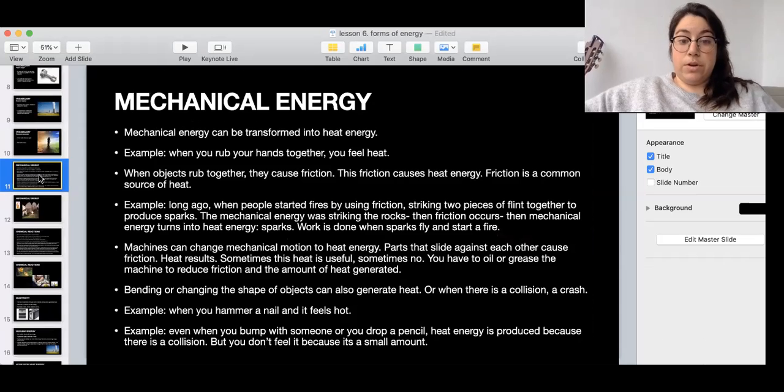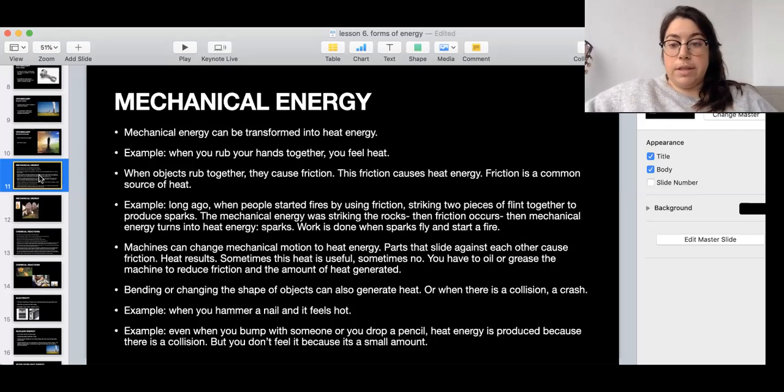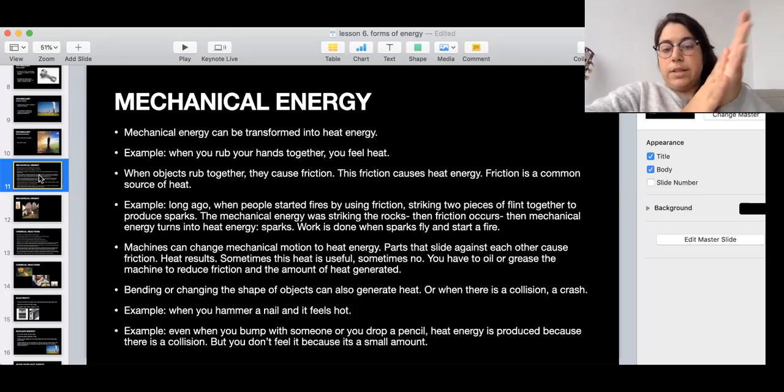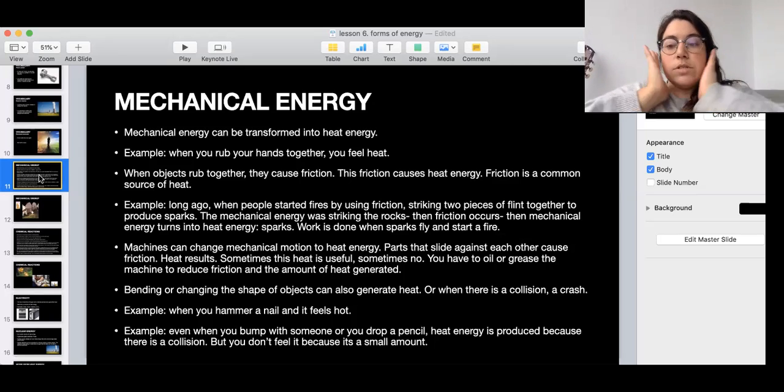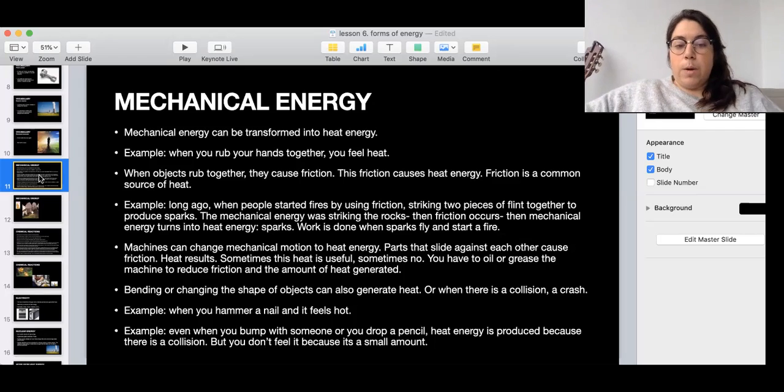Okay, now we're gonna talk about different types of heat energy, okay? Mechanical energy can be transformed into heat energy. For example, like we were talking about in the vocabulary, when you rub your hands together, then you can feel some heat, okay? When objects rub together, they cause friction, and friction causes heat energy, okay? It feels hot, and friction is a common source of heat.